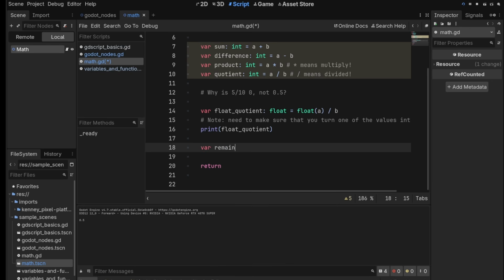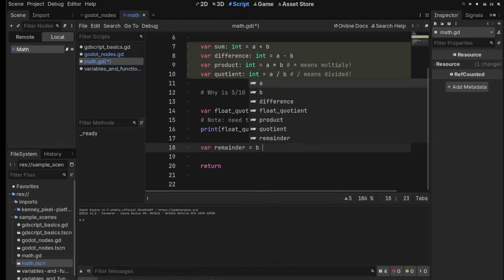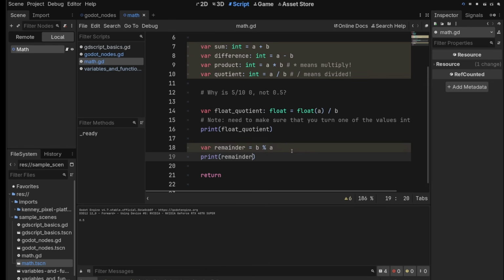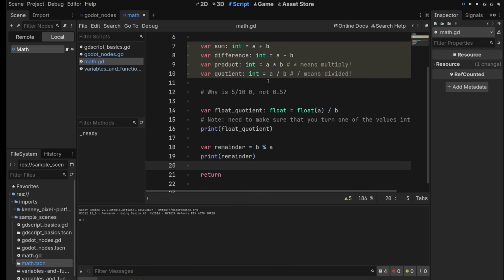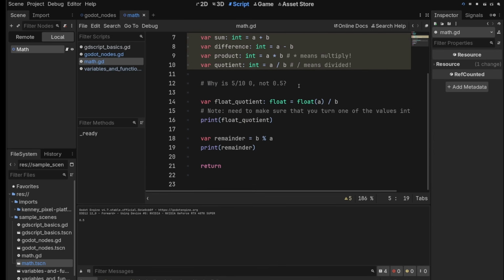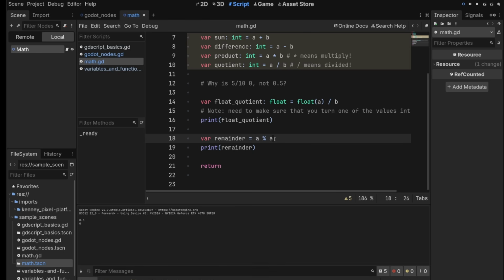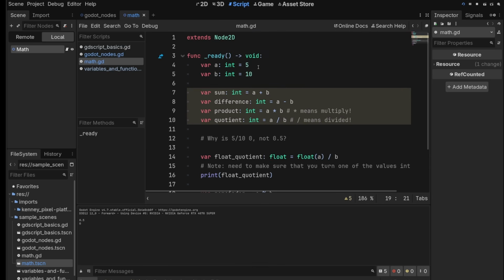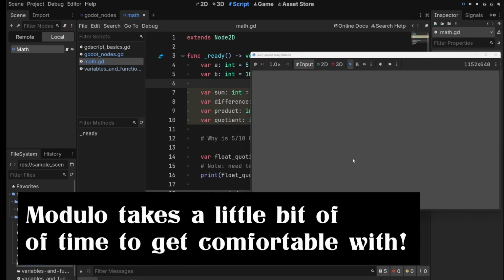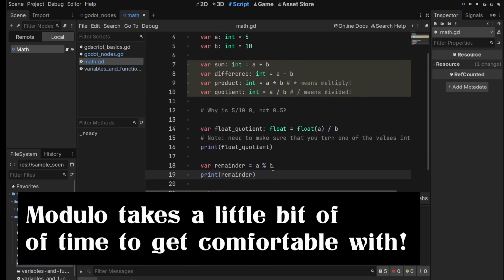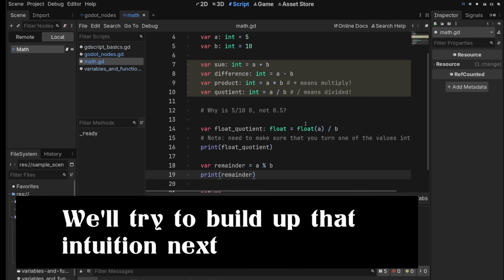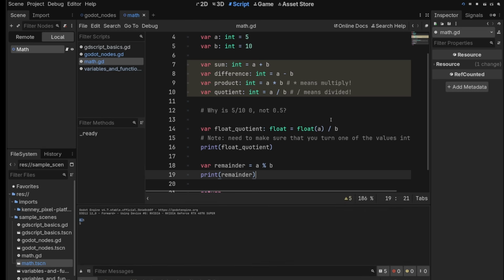We'll do var remainder equals b modulo a, and let's print that. What do you think this is going to be? I think it will be 0 because 5 goes into 10 twice with no remainder. Let's just check. Yeah, 0. What if we do a modulo b though? It should be 5 because 10 doesn't go into 5 at all. There you go. Remember before, we used this to check if a number was even, because if you divide any integer by 2 and there is a 1 left over, you know it's not an even number.